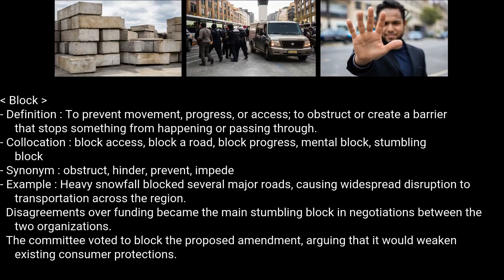Block. Definition: to prevent movement, progress, or access, to obstruct or create a barrier that stops something from happening or passing through. Collocation: block access, block a road, block progress, mental block, stumbling block. Synonym: obstruct, hinder, prevent, impede.